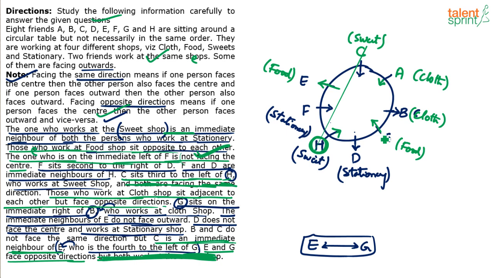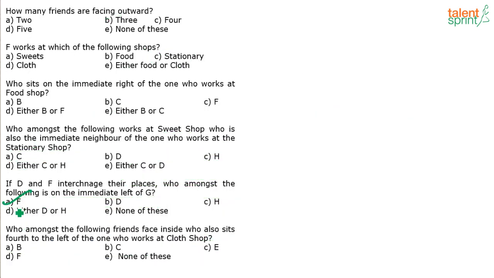See, G is facing center. Immediate left of G is D. But D and F are interchanging their places. So if they interchange their places, who will come in place of D? F. So immediate left of G will become F. Option A will be the answer. Now suddenly everything is gone. Anyways, option A is the answer, F here, right? If D and F interchange their places, the immediate left of G will be F.